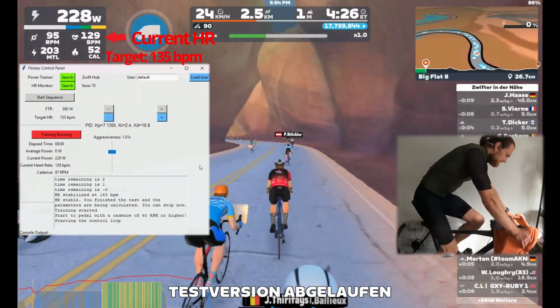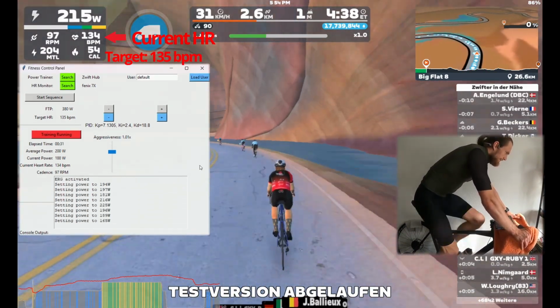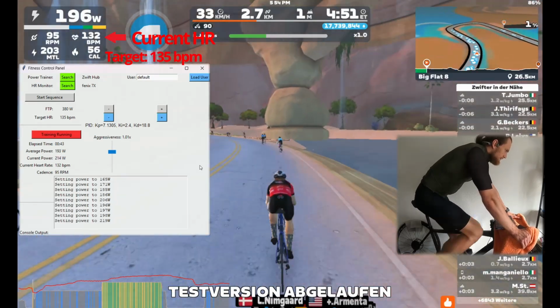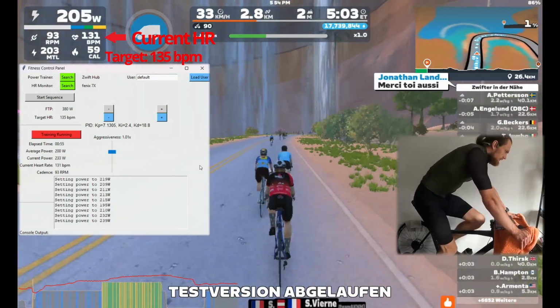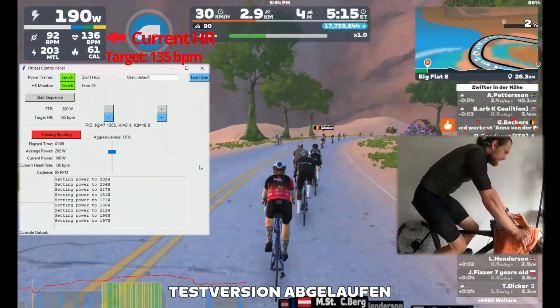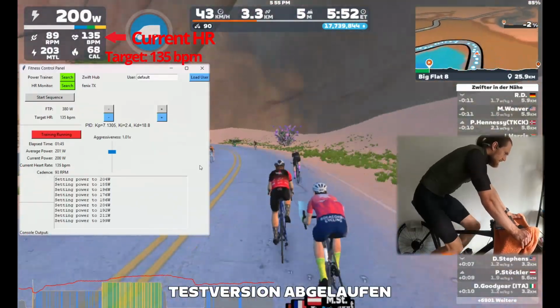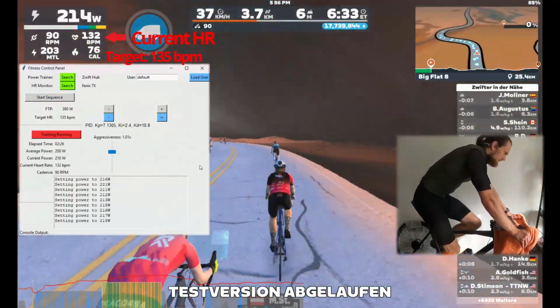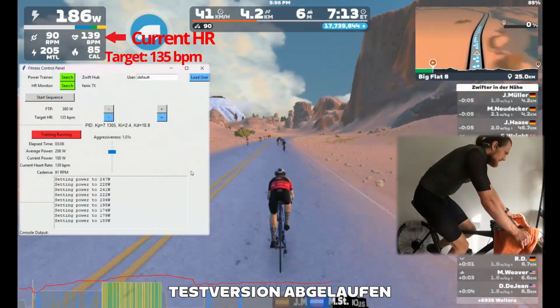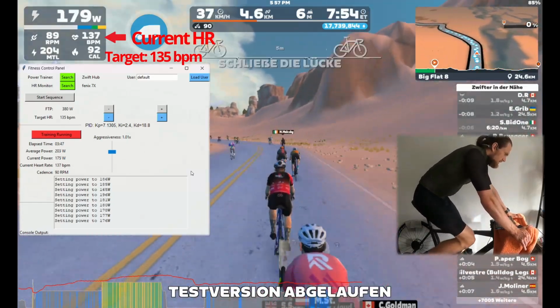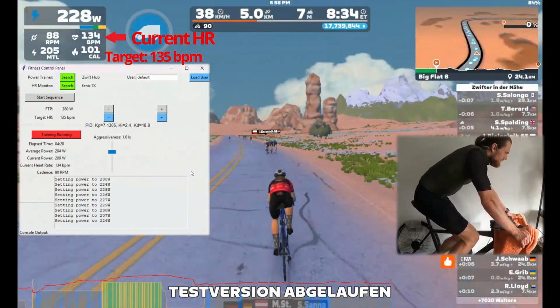The power increases gradually until the target heart rate is reached. Once there, the system continuously adjusts the power to respond to even small disturbances. However, it doesn't keep the heart rate perfectly stable. That's because the system is unpredictable and there's a significant delay between a change in power and the resulting change in heart rate.